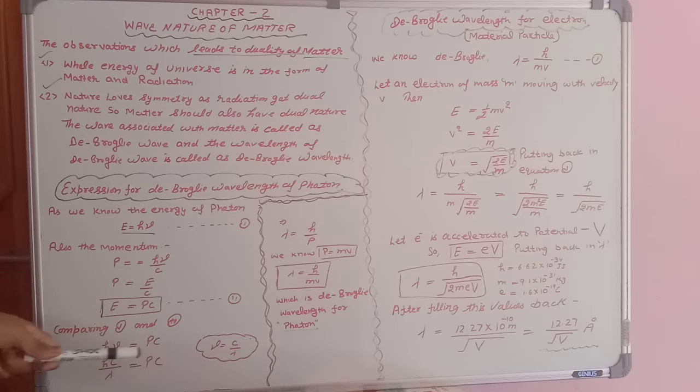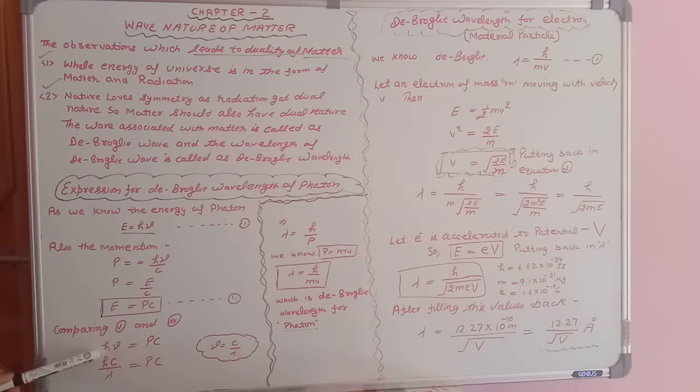Nu is frequency, and you know in plus 1 class, and in 9th standard also, you have studied that frequency is equal to speed upon wavelength. Or you may remember the expression from 9th standard, the speed is equal to frequency multiplied by wavelength. Both are the same. From here frequency is equal to c upon lambda.